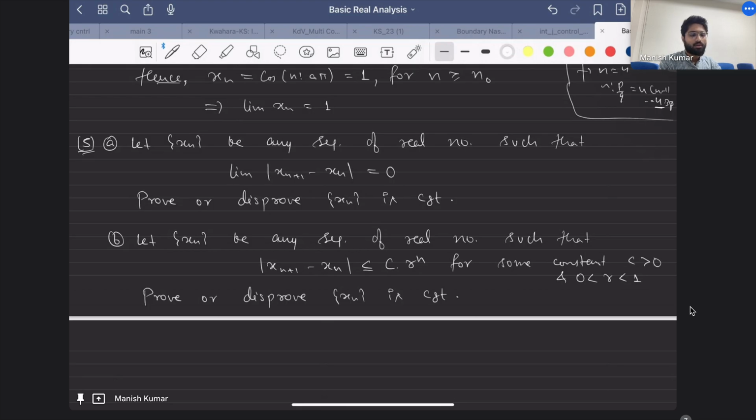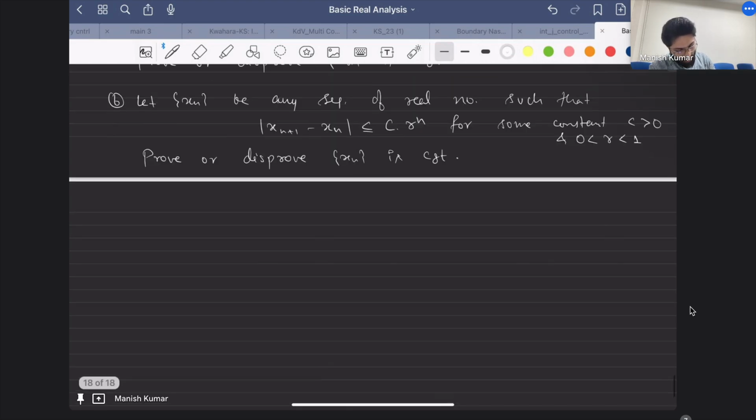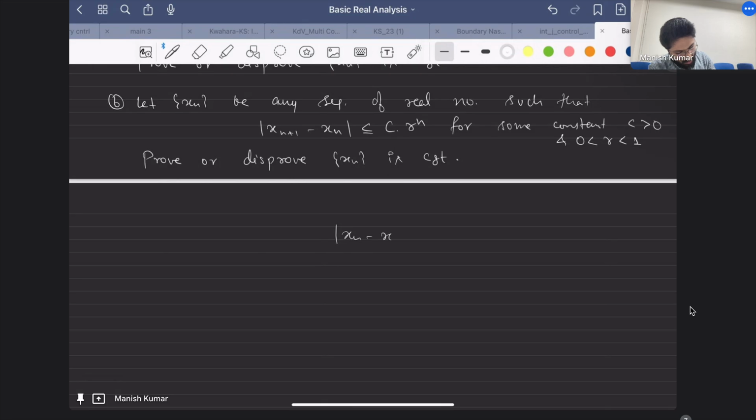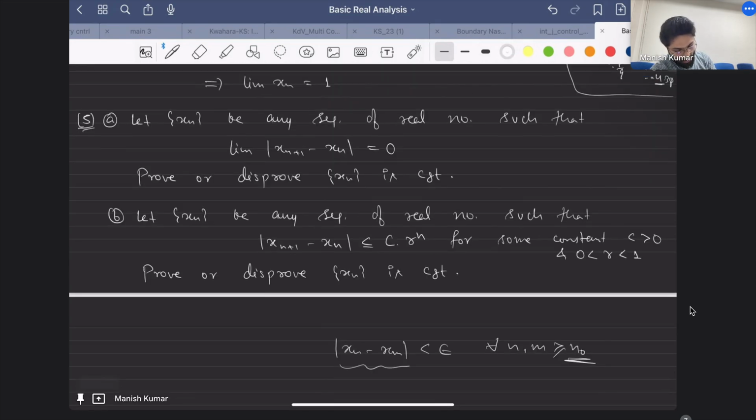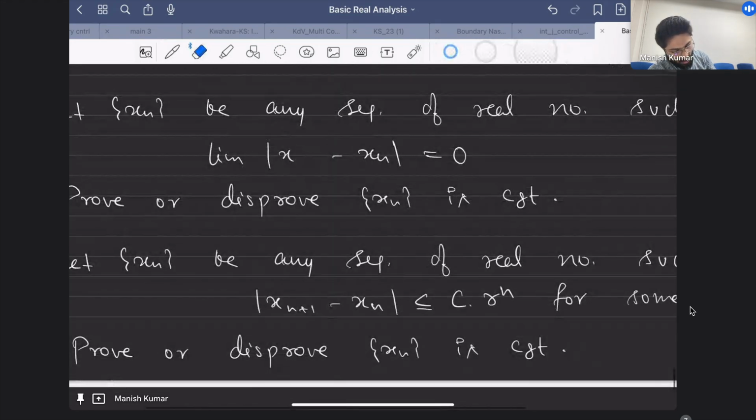Cauchy means that xn minus xm is very small for n, m greater than some n naught. So after some stage, the terms are very close, and then you know that it's convergent. But this is not exactly the same condition. This says that you just know that the consecutive terms are close. Intuitively you must feel that this should imply Cauchiness, right? Sir, this need not be true.